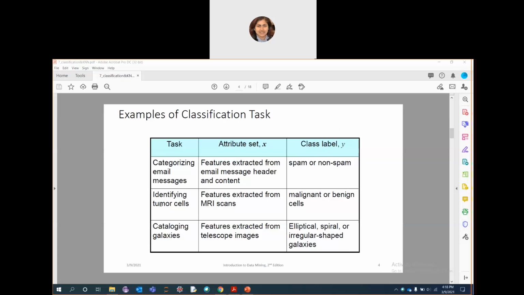Then identifying tumor cells. From MRI scans and medical data, you will extract different features, and from those you will find out which class label applies, either malignant or benign. Then cataloging galaxies. You will use telescope images and their features, and the class labels are elliptical, spiral, or irregular shaped. These are some classification task examples, and how the input X and output Y look.